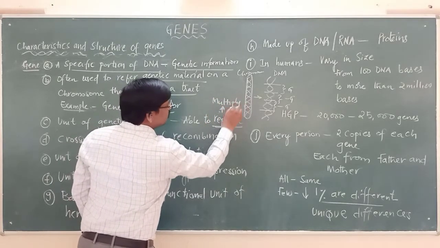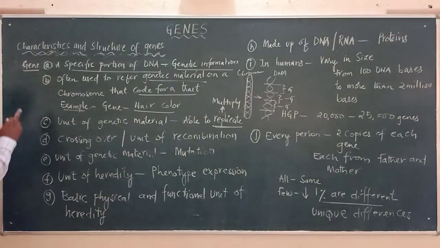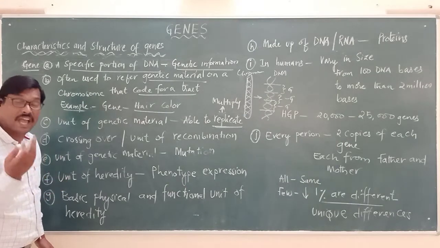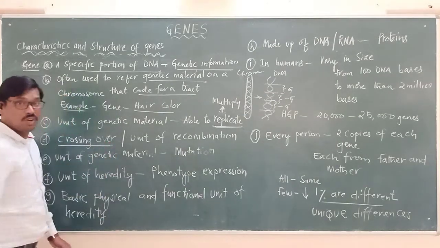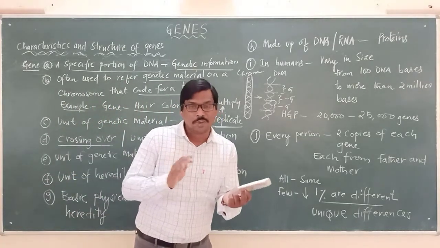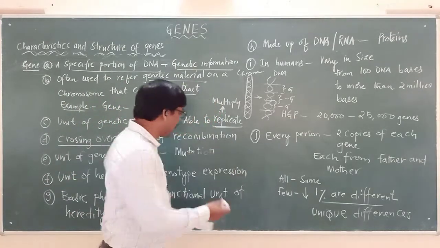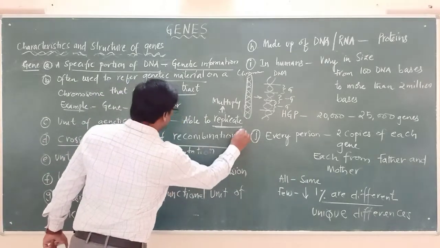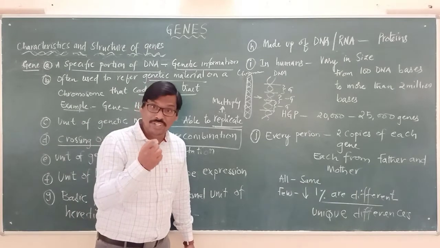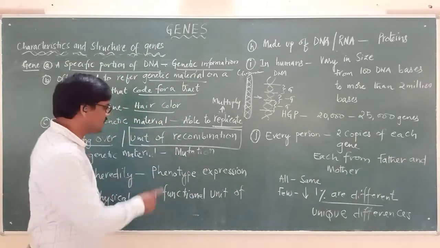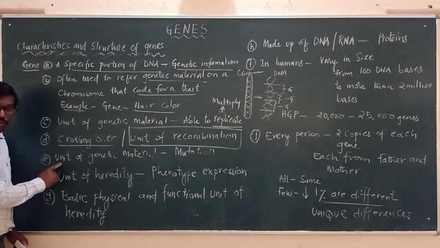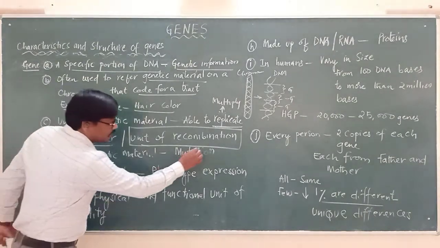Please remember that. And in the same way, gene is the unit of genetic material which has the ability to undergo crossing over. Crossing over means sharing the characteristics. When it is sharing the characteristics, new characteristics will be formed. So it is called a unit of recombination. Gene is a unit of recombination.